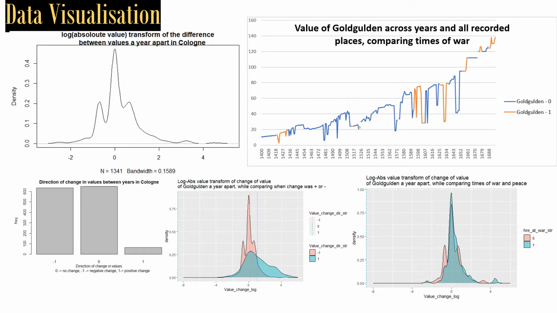And then on the far right corner you can see how that log ABS value transformation of change depends on when war was happening and when war was not happening. And you can see that there's a bit of a shift in the green one, and that suggests that war makes there be more changes. And that makes sense given that in war you pay a lot more mercenaries, and so there's a lot more of your currency flowing within the economy, creating fluctuations.